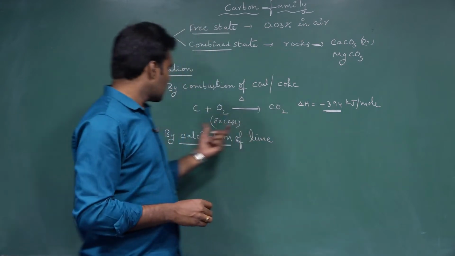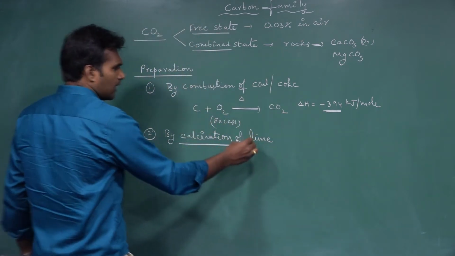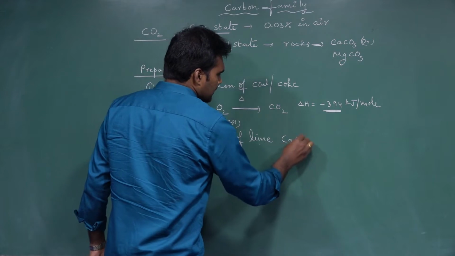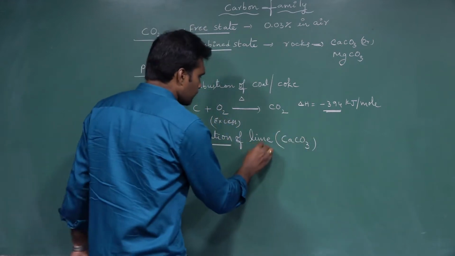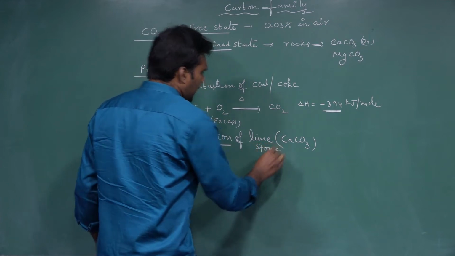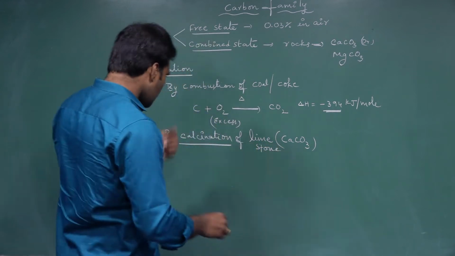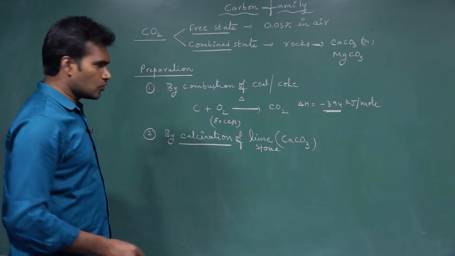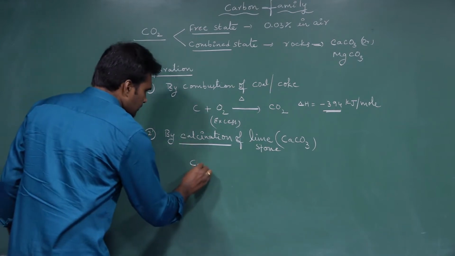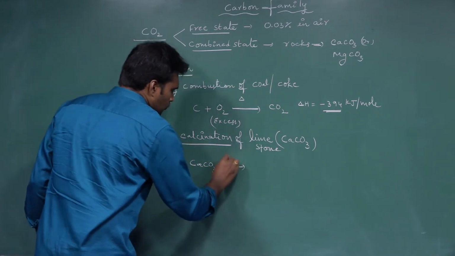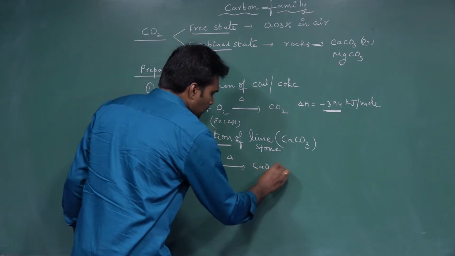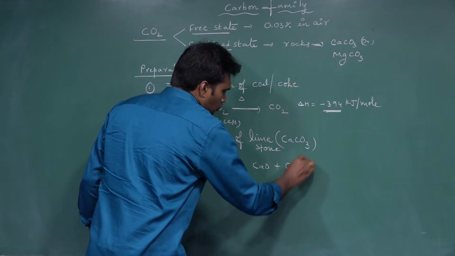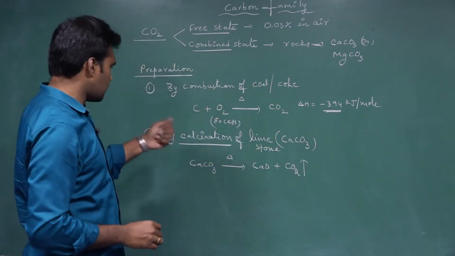Lime here is CaCO3, generally limestone, and lime again means CaO will come. So by calcination of limestone, you heat CaCO3 to very high temperatures, and it liberates CaO and CO2 into the atmosphere. So this is one more method.